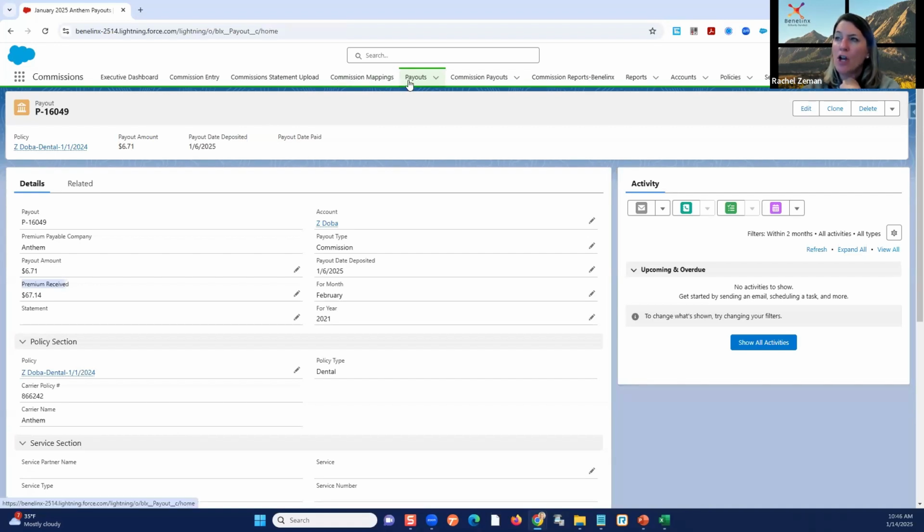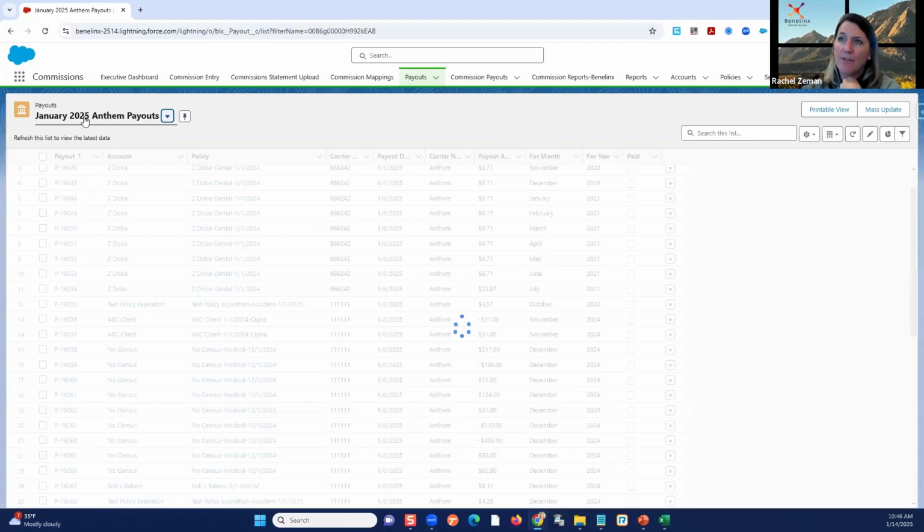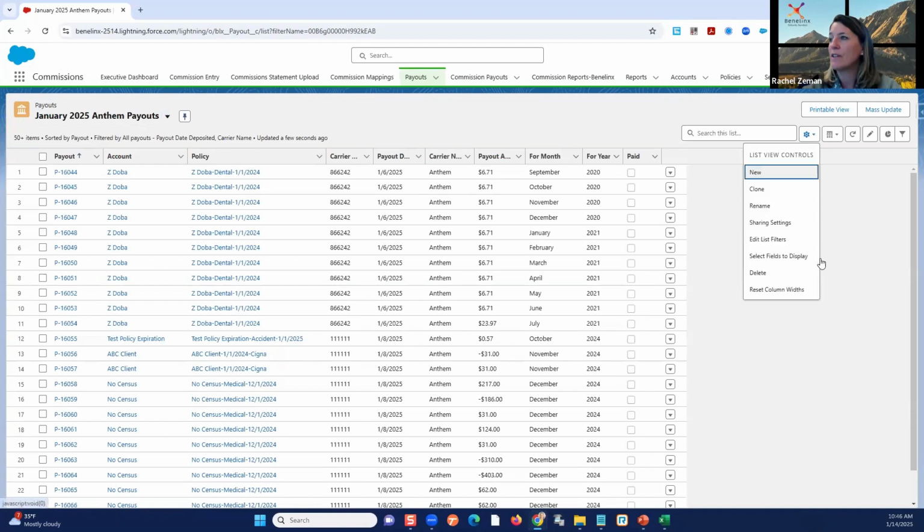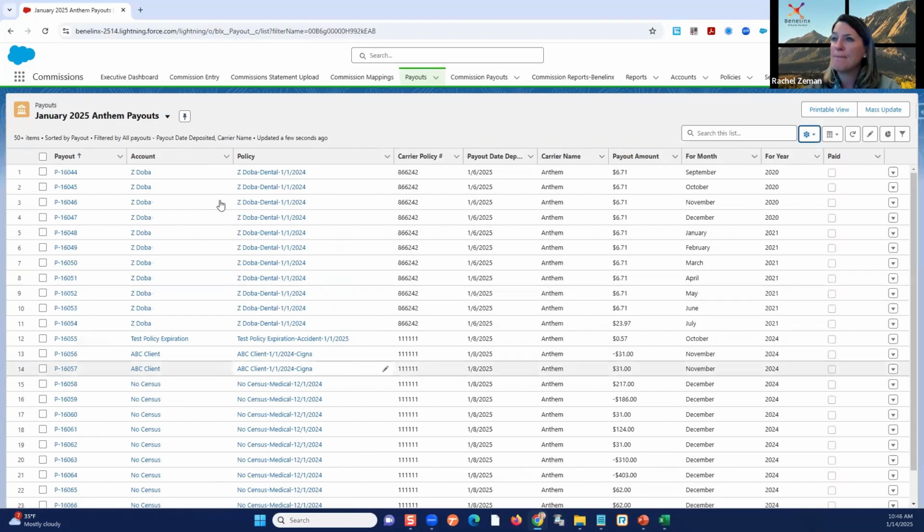I can see then all of those records that were created. I have a filter here on my list view. Everybody that's ever heard me preach, list views are really important throughout the system. Mastering that skill is critical. I can pull up then a filtered list of all my records, and I did this so we could see every single record that we just created.